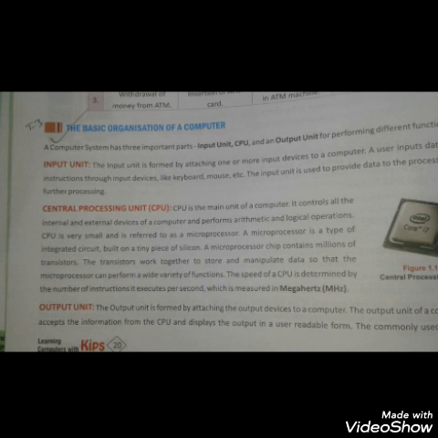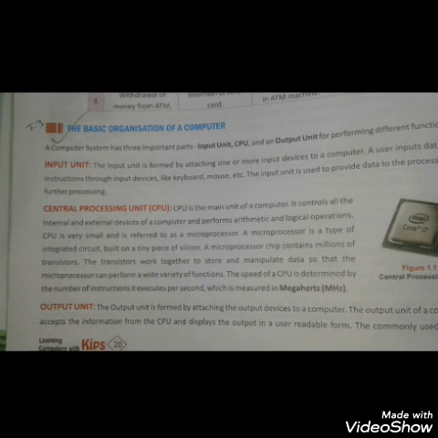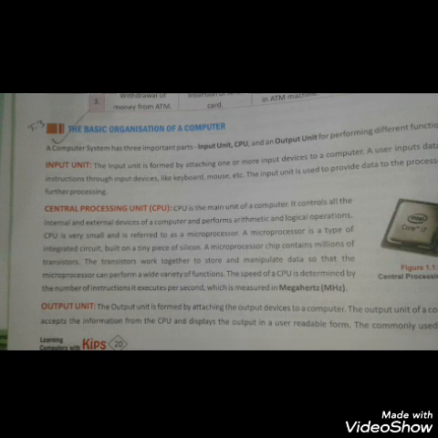Memory unit is the place where data and instructions are stored. ALU stands for arithmetic and logical unit. This unit helps you to perform arithmetic and logical operations. Third point is the control unit. The control unit controls the functioning of all the components of the computer.